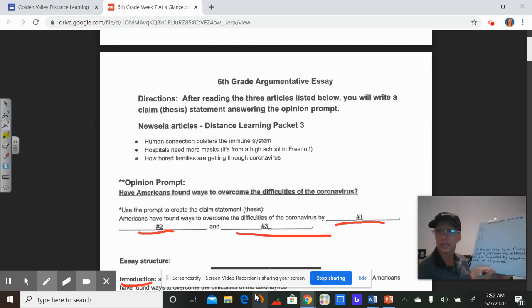And that's all you're listing here is your 3 ways that they overcame the difficulties. You are not going into depth. You are not explaining. You're just stating them because you will use your body paragraphs to explain each one of these ways. Okay, and in the second article, which was about kindness, they're saying that it was one way to overcome the difficulties.